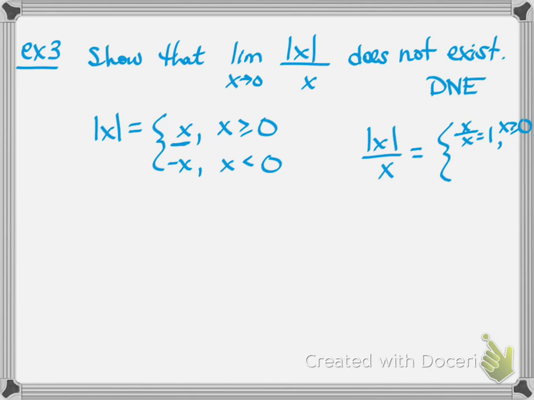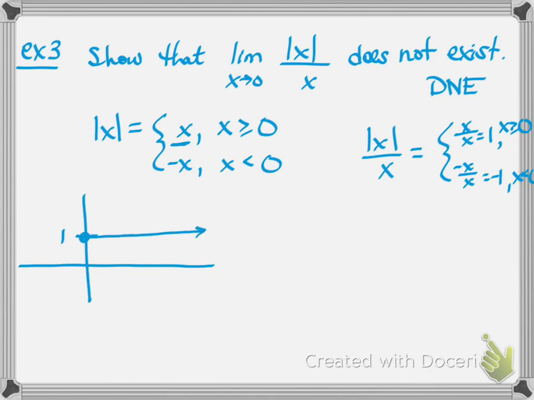And absolute value of x over x would be -x over x, which would be -1 for x less than 0. So we'd have this function here. The graph for all the values greater than or equal to 0 would be equal to 1. And all the values less than 0 would be at -1. So that would be our graph.